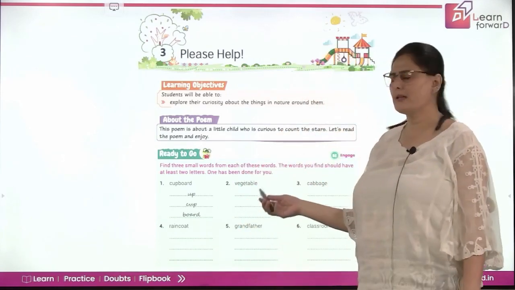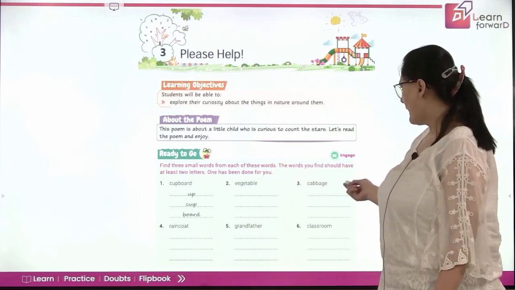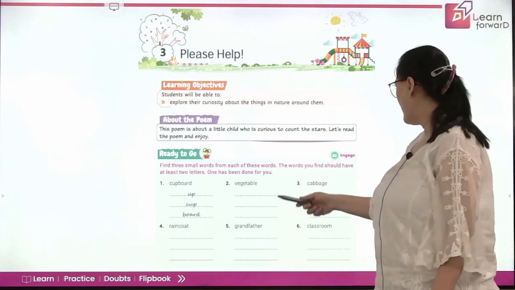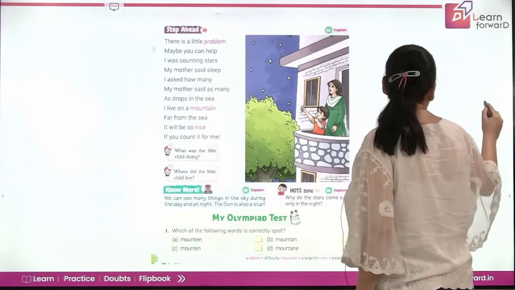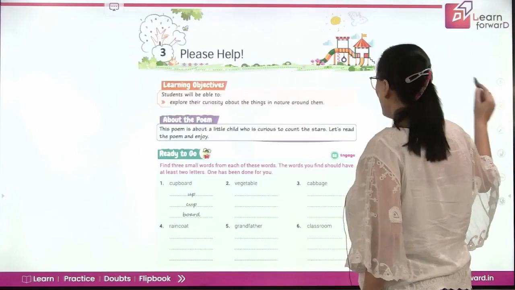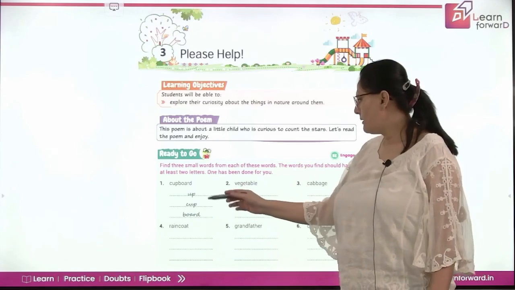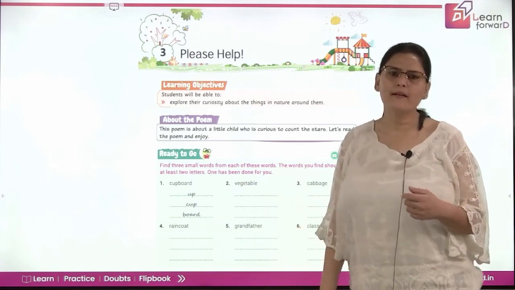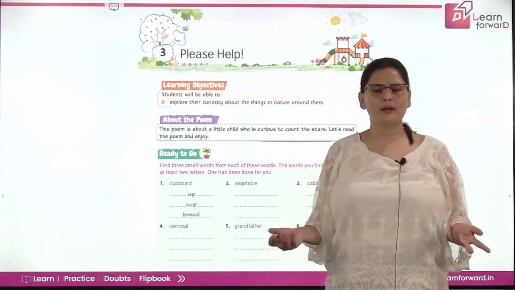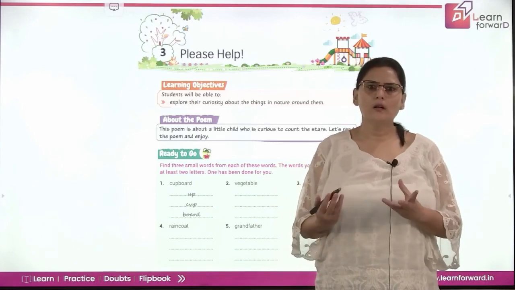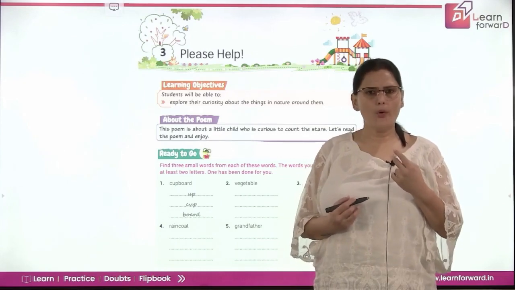Okay, so now we have a small activity. Find 3 words from each of these words. The words you find should have at least 2 letters. So now they have given us 6 sets of words and they're asking us to make words from the words which they have given. We need to make 3 words from each word, and one is done for us, like the word was cupboard. We could make 3 words: up, cup and board, and the condition is that the word should have at least 2 letters. We cannot make a word with less than that. So we need to make a word that has a minimum of 2 letters, like it, off, on, right?